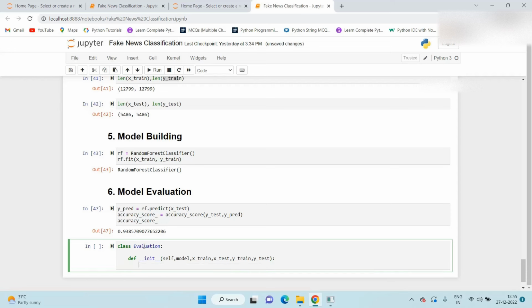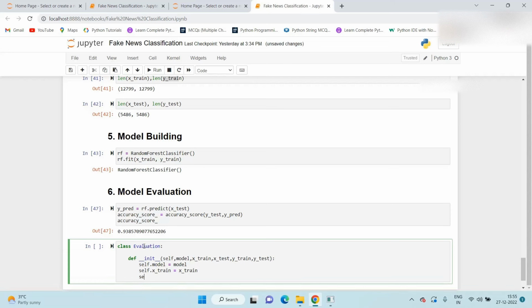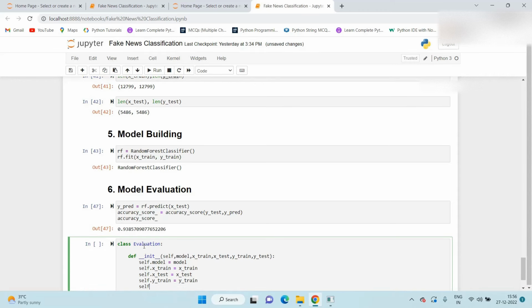Here we define some variables. First of all, self.model is equal to model, self.X_train is equal to X_train, self.X_test is equal to X_test, self.y_train is equal to y_train, self.y_test is equal to y_test.